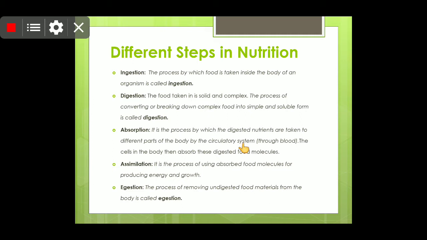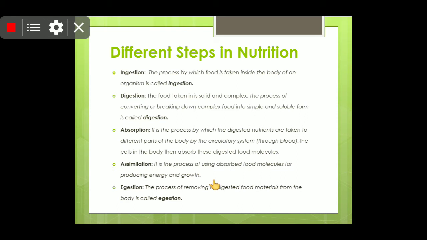In amoeba, the process of digestion is quite different, and in human beings it is quite different, and in grazing animals it is a little bit different from human beings. That we will see in the further slides. Now students, absorption, we have seen, is done by the circulatory system, and assimilation is the process of using absorbed food molecules for producing energy and growth.